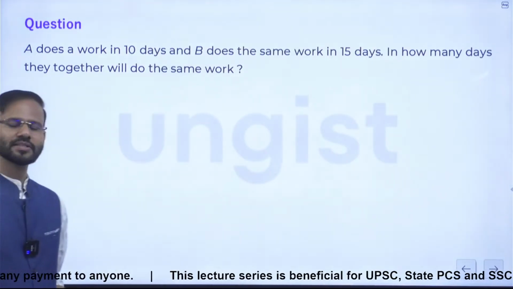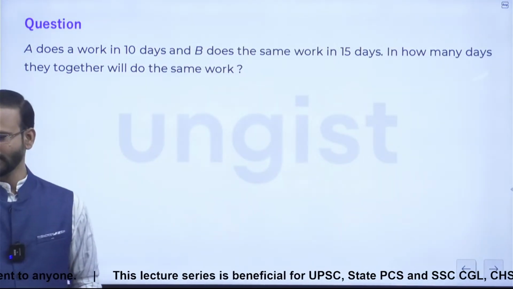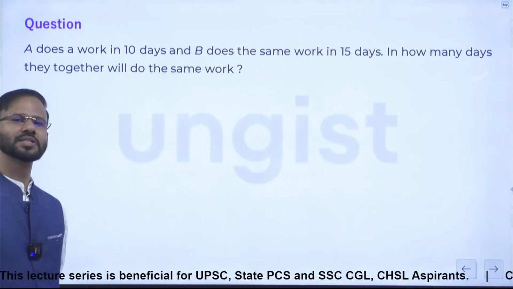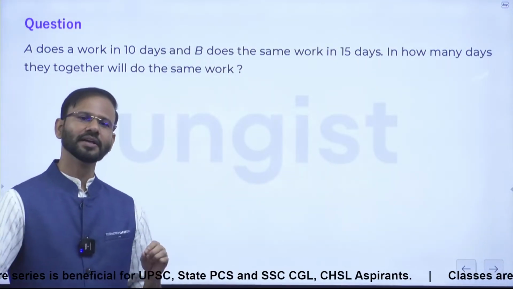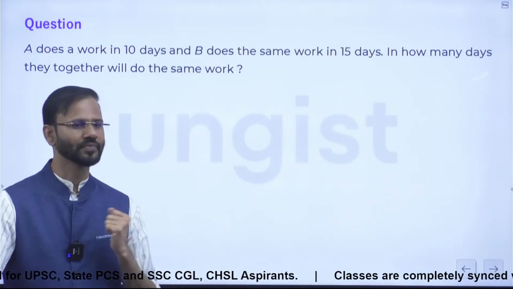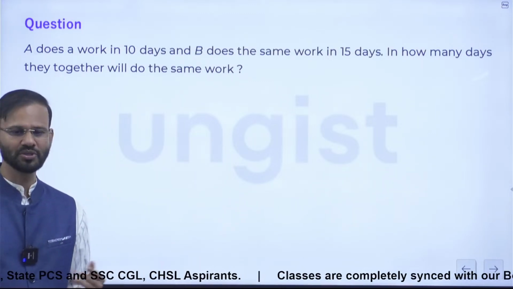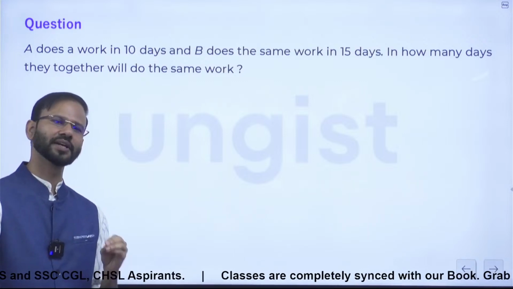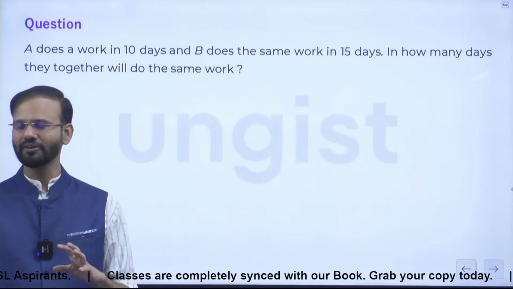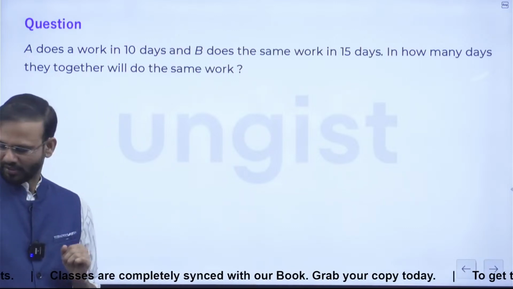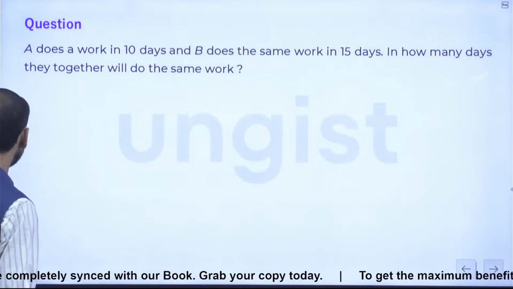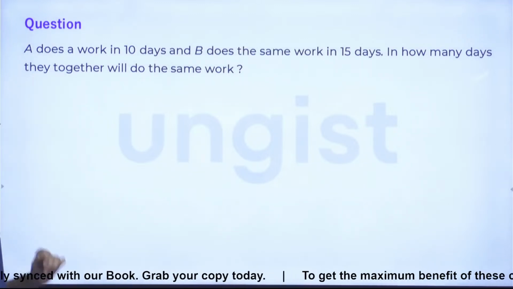The first question says, if A can do a piece of work in 10 days and B can do the same piece of work in 15 days, in how many days working together can they finish that work? So friends, what is the process? Let me talk about the process of these types of questions.